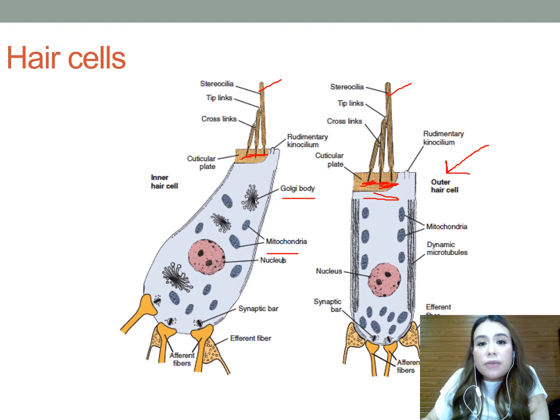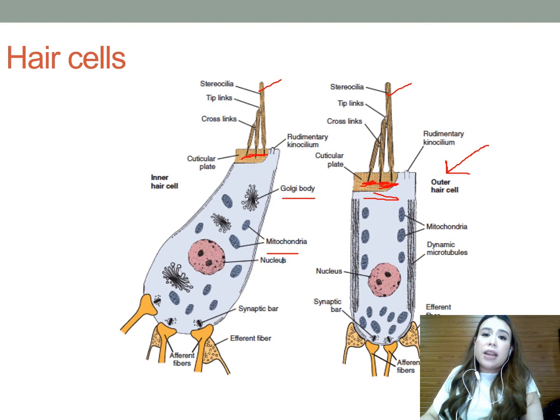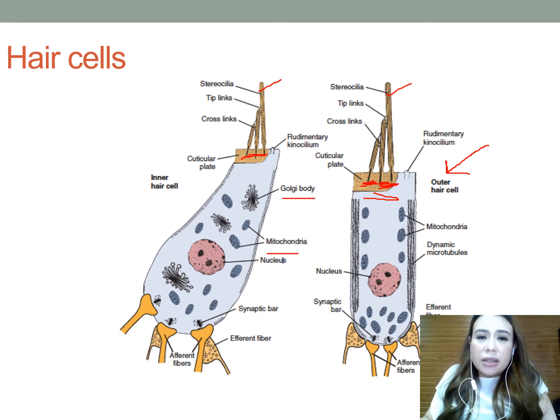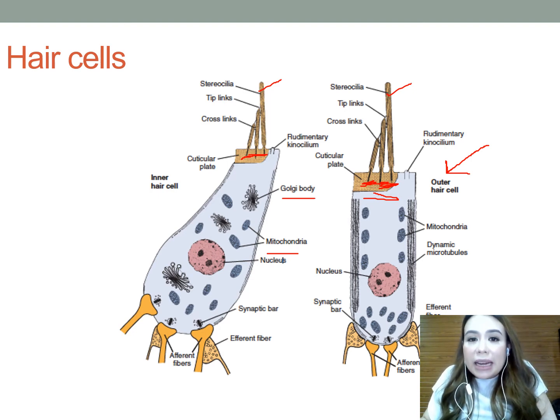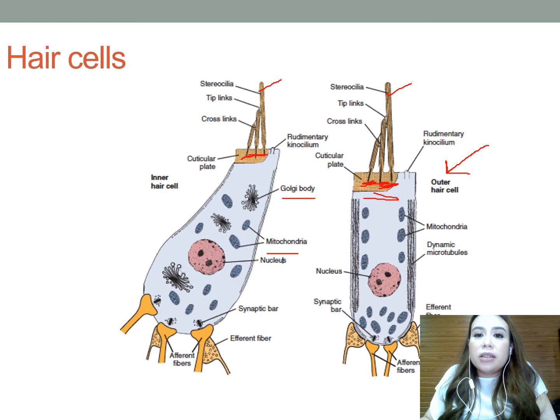For the crossed olivocochlear bundle, the MSO projects large diameter myelinated fibers to the contralateral outer hair cells, and the LSO projects a few unmyelinated fibers to the contralateral inner hair cell afferents. So the fibers from the crossed olivocochlear bundle cross the midline at the level of your fourth ventricle.